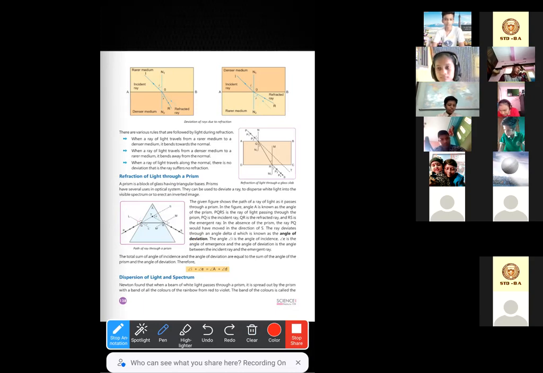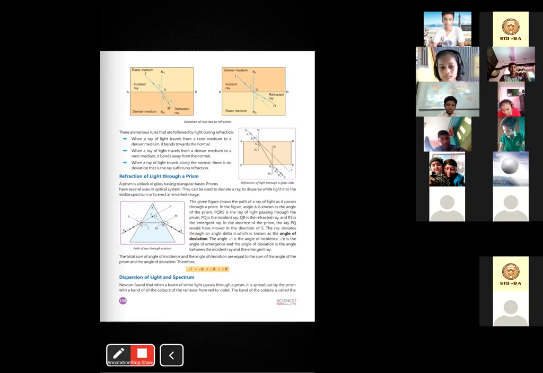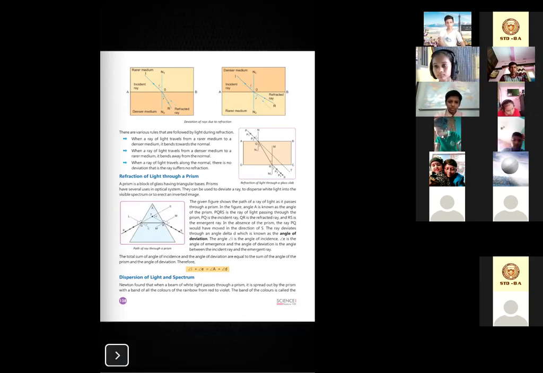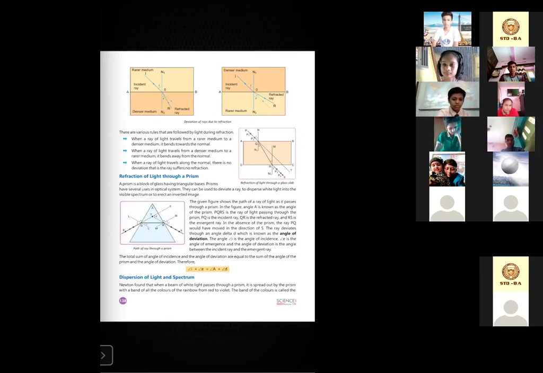So all the colors are present in that single color. We all know that white color or even the sunlight is made up of how many colors? 7 colors, right? Similarly, white light is also a combination of 7 different colors. So all these colors are scattered by the prism. You can do it yourself also. If you hold the prism in front of the sunlight, you will see at the other side all the 7 colors.